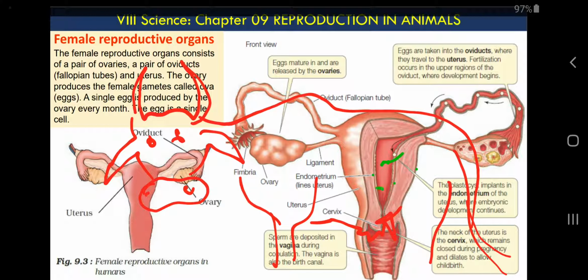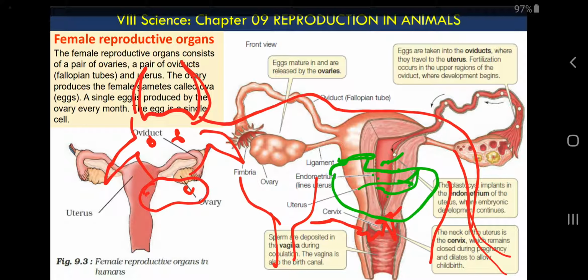Then fertilization also happens inside the female's body, and not only fertilization, the development of the baby also happens in the cow's body. If you remember the lizard, after fertilization lizards lay eggs, birds lay eggs, so those eggs develop outside the female's body. But here what you see, the baby is also developing inside the mother's body.